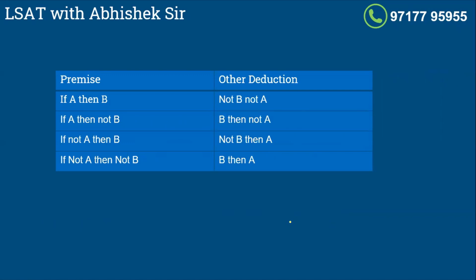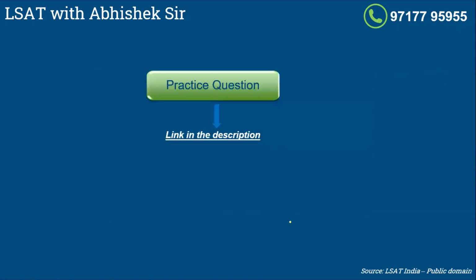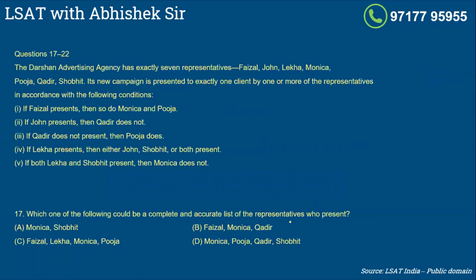There are a few questions which I've done on this. I'll put the links where you can practice questions which use the if A, then B concept. The links would be given in the description in the channel below, guys. Once you have practiced that, this is the master question.